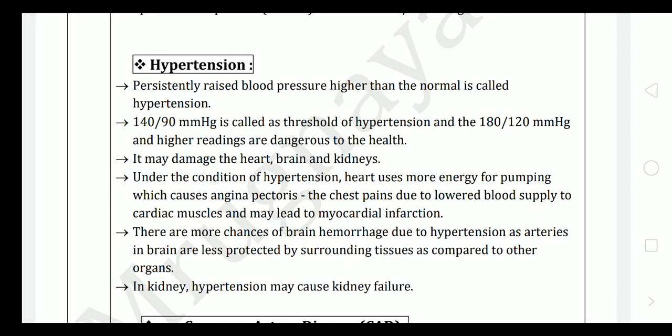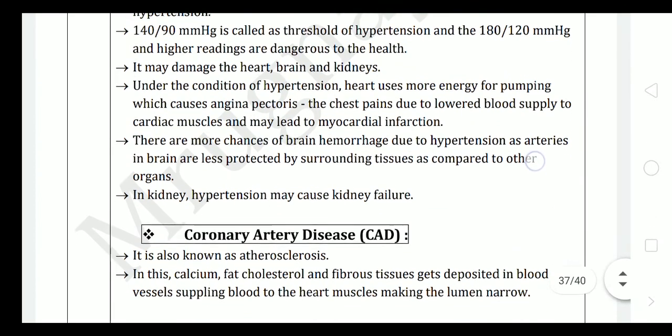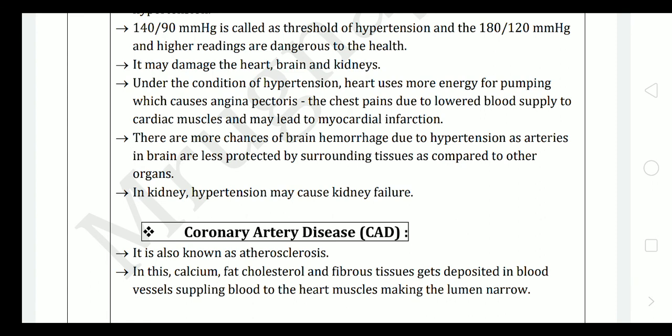Hypertension. Persistently raised blood pressure higher than the normal value is called hypertension. 140/90 mmHg is called the threshold of hypertension, and 180/120 mmHg and higher readings are dangerous to health. So it may cause damage to the heart, brain and kidneys also.